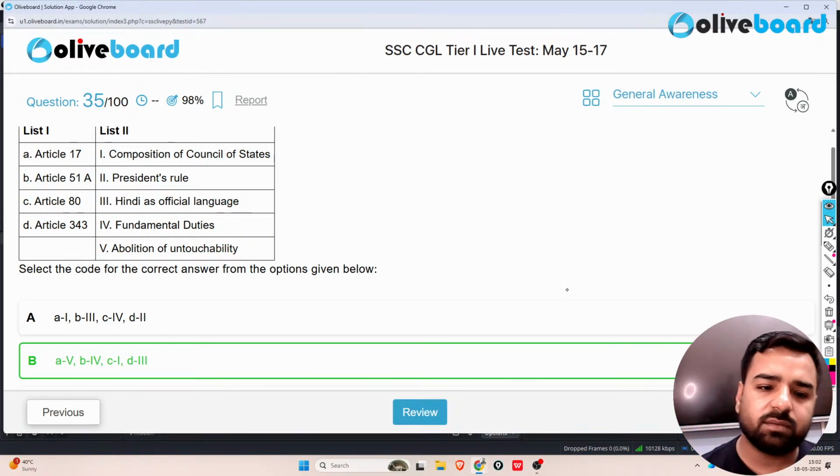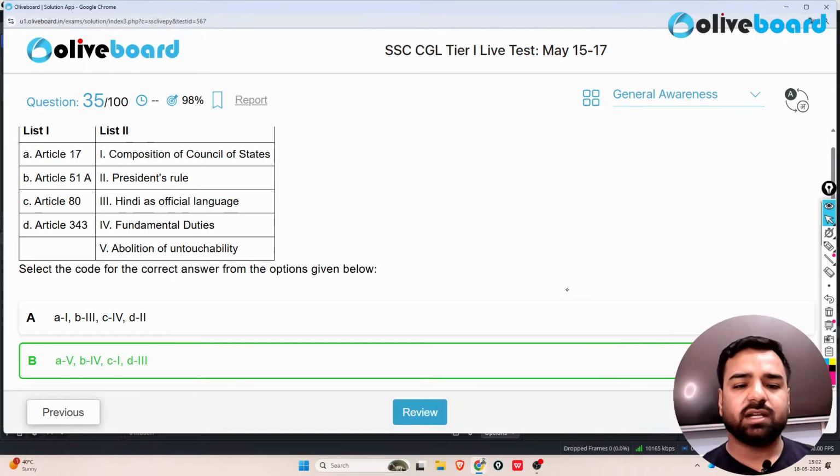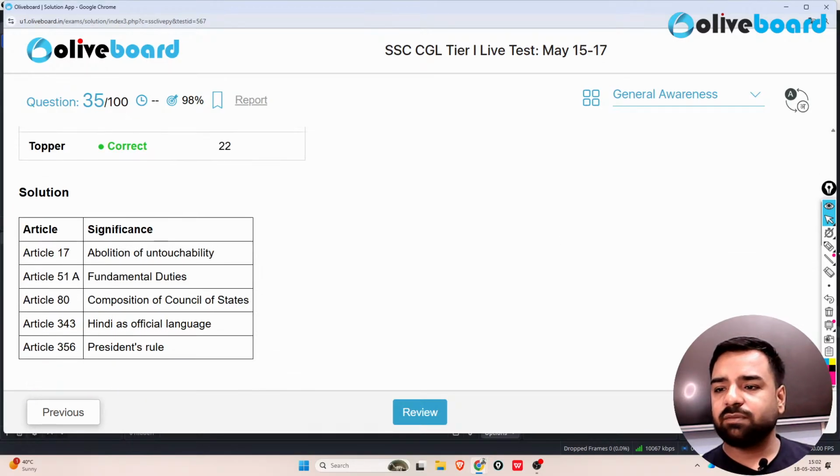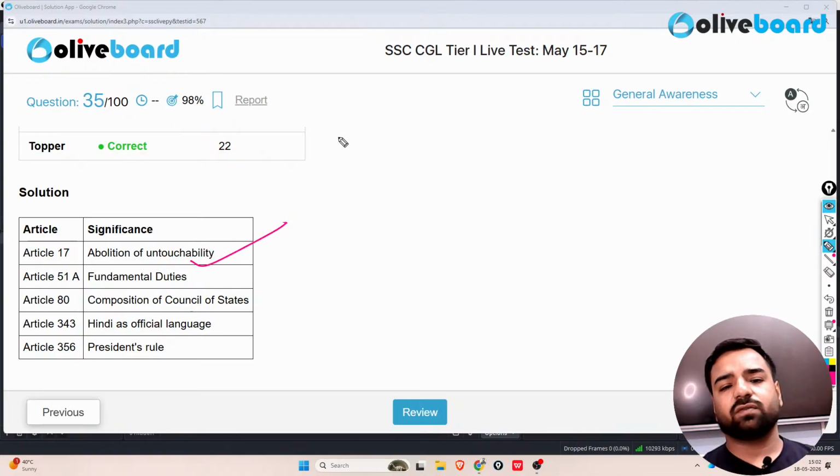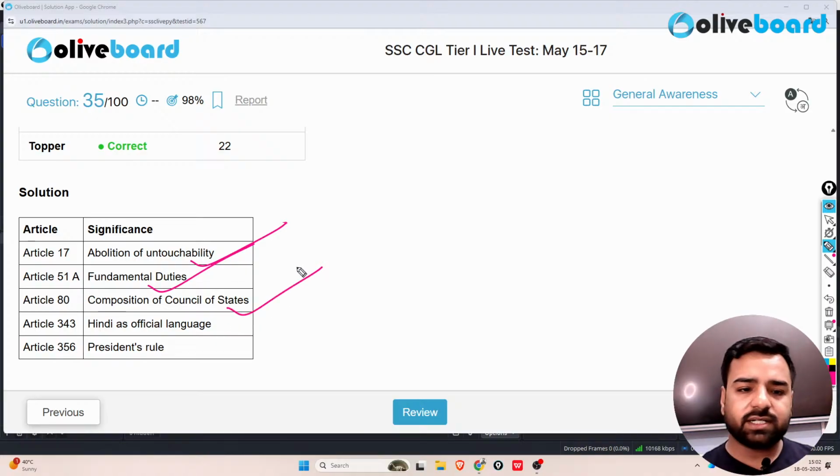So yes, option number B was correct. But yes, all the things I mentioned here. Article 17, as discussed, is linked with the abolition of untouchability. 51A is linked with the fundamental duties. Article 80 is the composition of the Council of States. Then 343, Hindi as an official language.